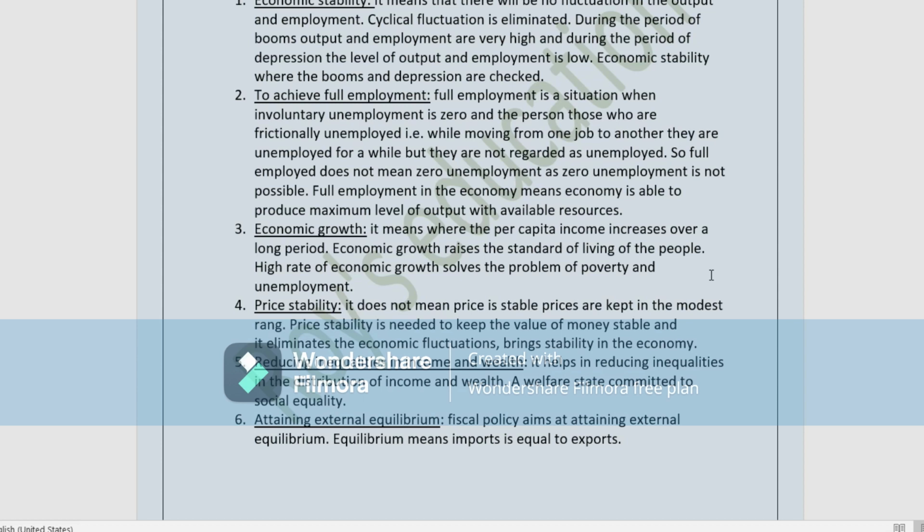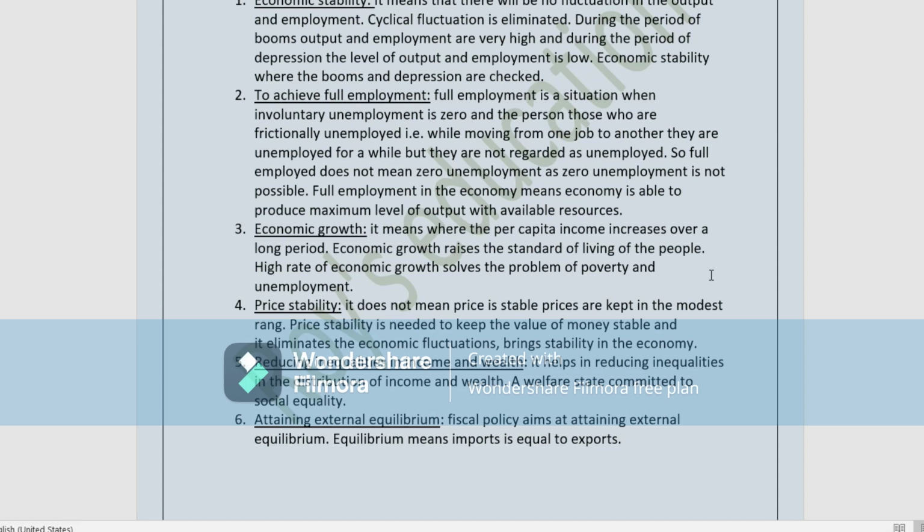Economic growth raises the standard of living of the people. When your per capita income increases, the standard of living of the people will also increase. And a high rate of economic growth solves the problem of poverty and unemployment.